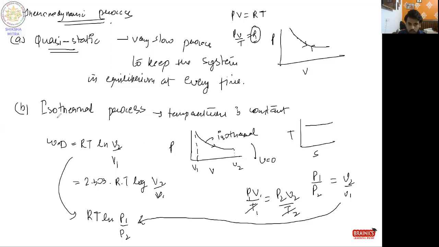The important question that comes from the isothermal part is to calculate the work done. So you have to remember this formula. Whether the change in volume is given or change in pressure is given, it doesn't matter, because you can remember the formula in both forms. But the main point is it is RT, where R is the gas constant. Temperature will always be given in the numerical because it's isothermal, and we just have to take the log of V2/V1. So this is how work done of an isothermal process is calculated.